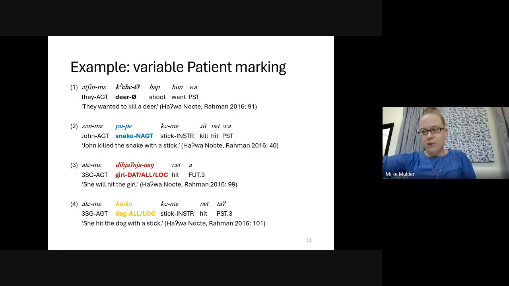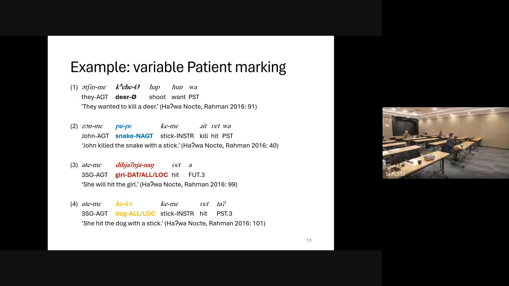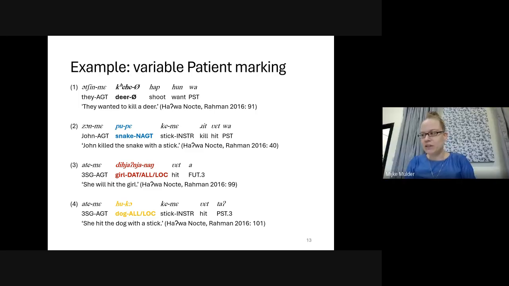So here's an example of how patients are marked for case in Nocte. All four examples contain what is typically considered a verb with highly affected patients. The data are taken from Rahman 2016, but glosses have been adapted. So in clause 1, they wanted to kill a deer. The patient deer is unmarked for case. In clause 2, John killed the snake with a stick.